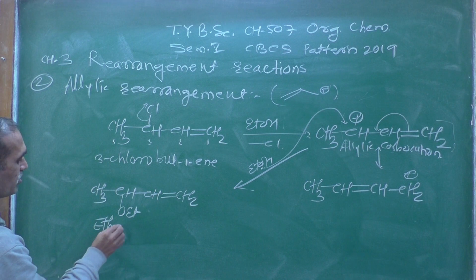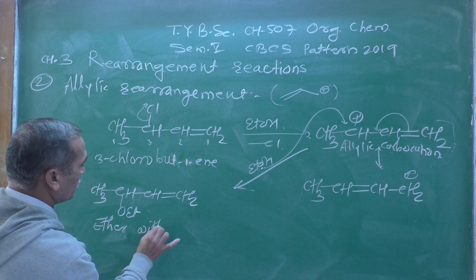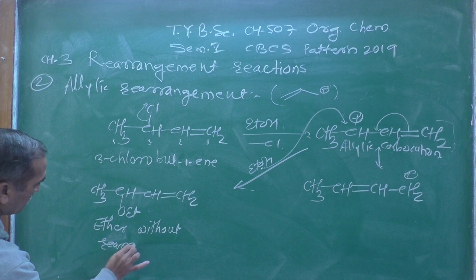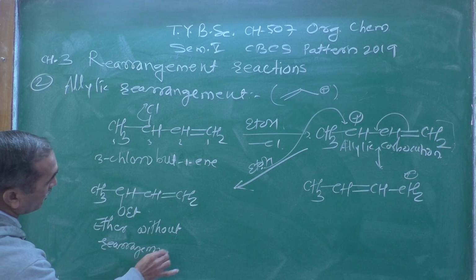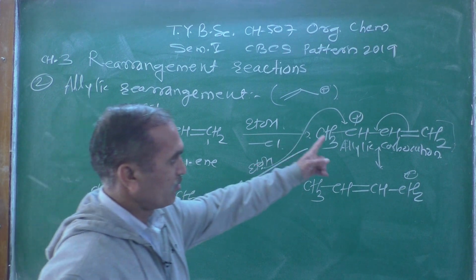This will be the ether without rearrangement. This ether we are getting without rearrangement as it is.